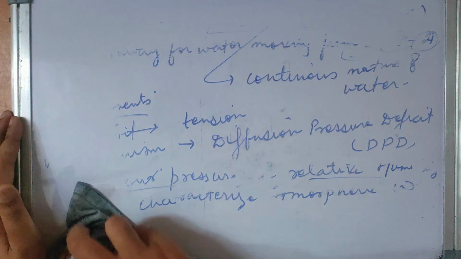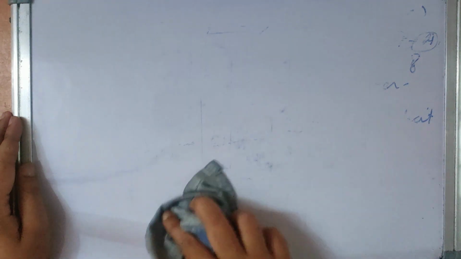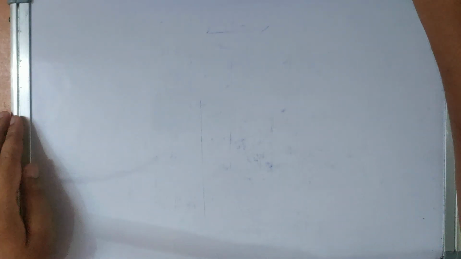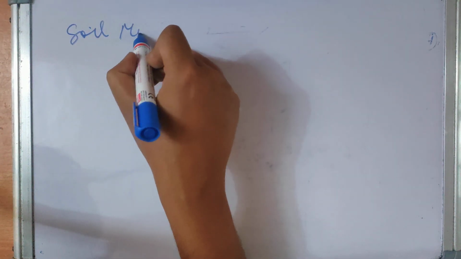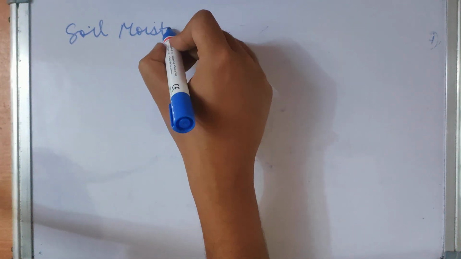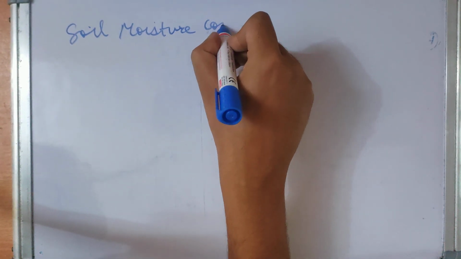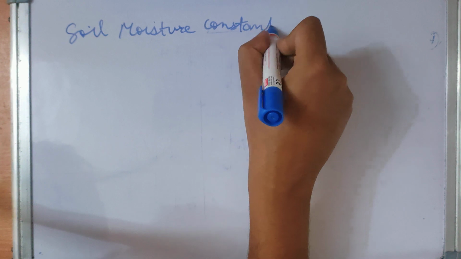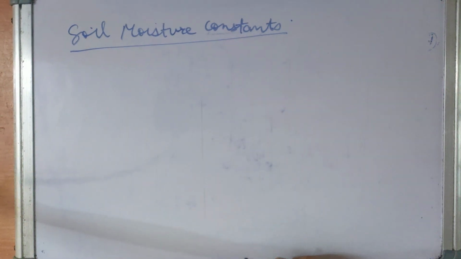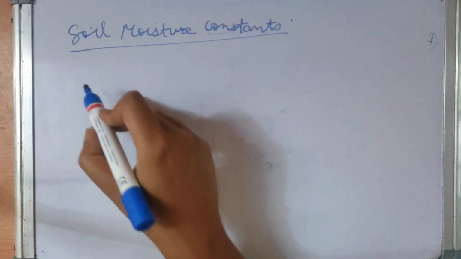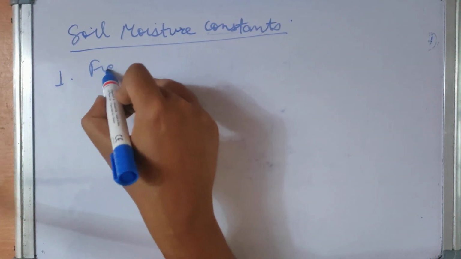So I hope you all understand SPAC. Now, what are soil moisture constants? The first one is field capacity.